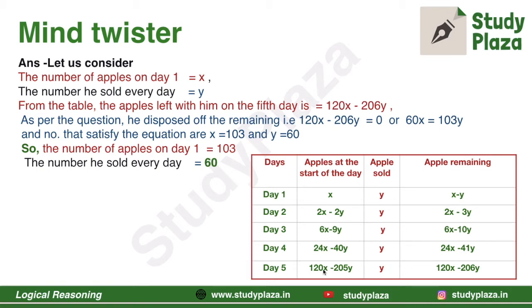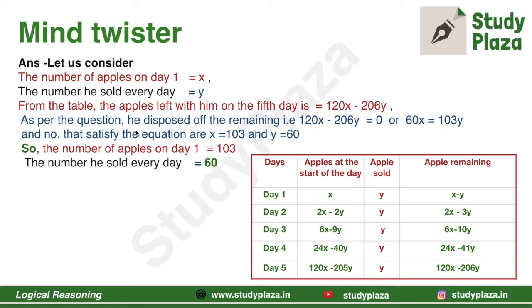And on day 5, the remaining apples get quintupled, that is multiplied by 5. So the number of apples on the 5th day will be 120x minus 205y, and apples sold is y, and remaining apples will be 120x minus 206y, which he had left on the 5th day.